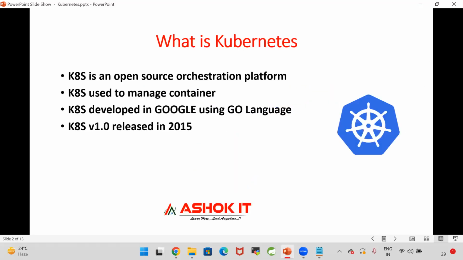The first thing, Kubernetes is an open source orchestration platform. We learned Docker in the previous classes. Docker is a containerization platform which is used to simplify the application deployment process. By using Docker, we can package our application and execute that application inside a container.